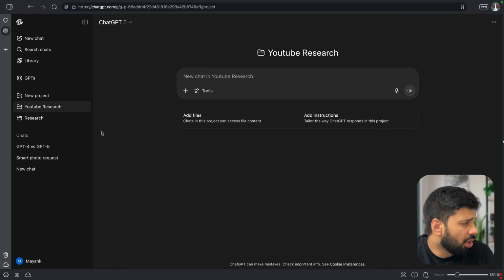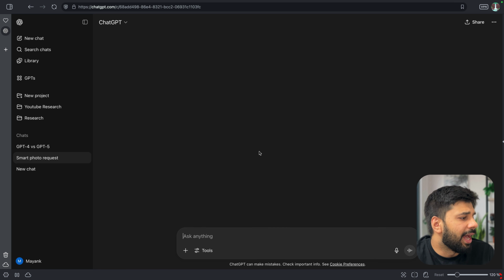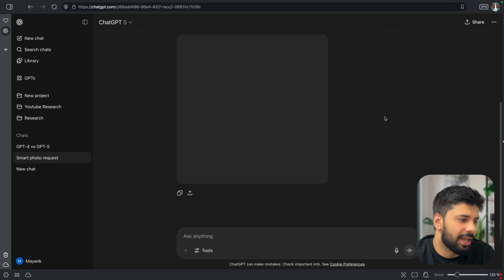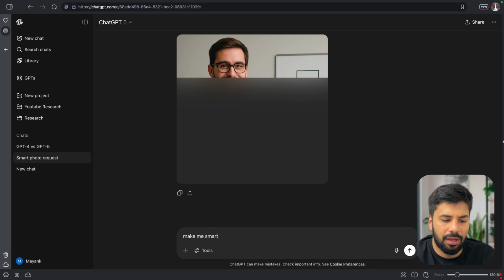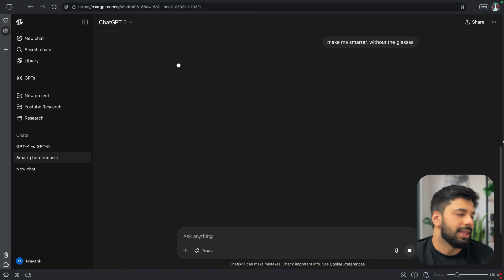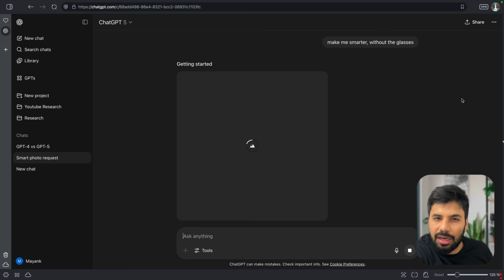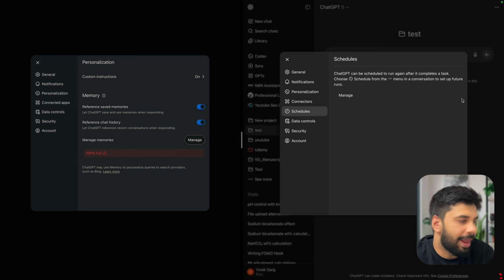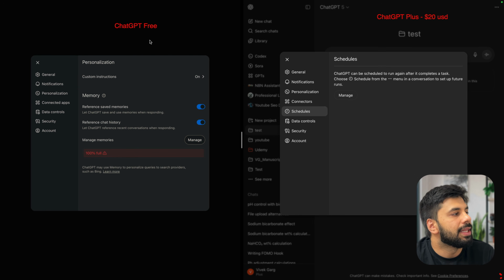Along with that, of course, I can just go and ask it to create multiple images. I can just say, make me smarter, and let's say without the glasses. The best part here, because I've tried out the same on my friend's ID, is that in the Go, the limits are very much increased. So if you try to do the same in the free plan, right, in the free plan this limit is very less.